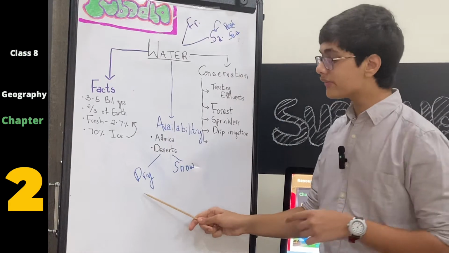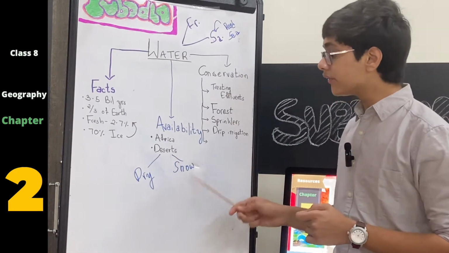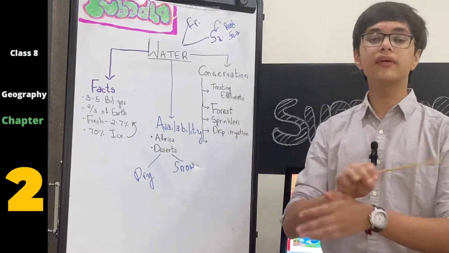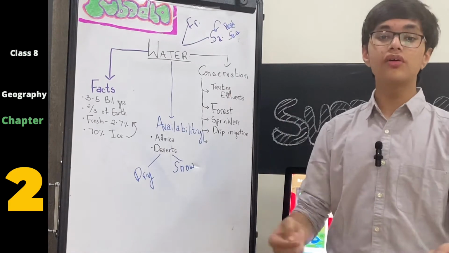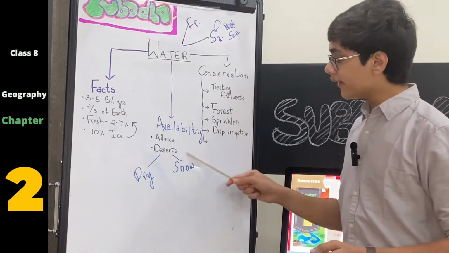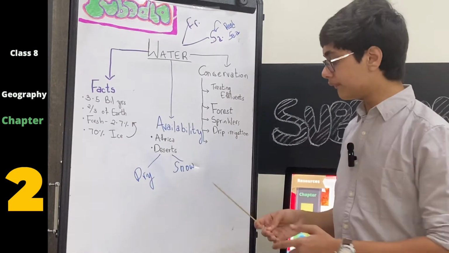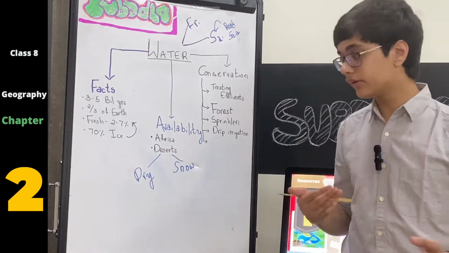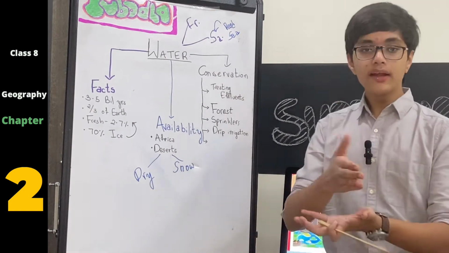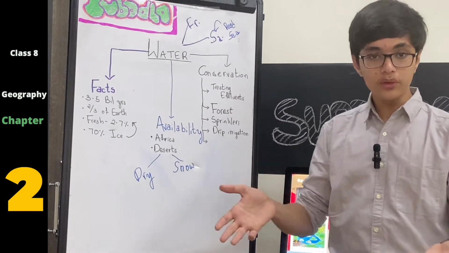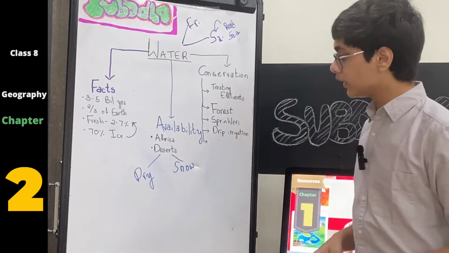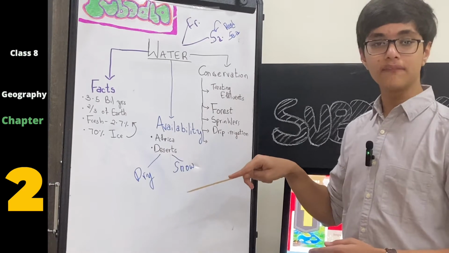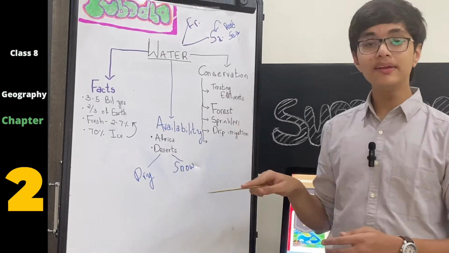The sandy ones that we see are called dry deserts, and the snowy deserts are basically places like Leh and Ladakh, where there's complete snow, no growth of plants. So in desert areas, a lot of water is not available because in the snowy deserts, all of the water has been converted into ice and snow, whereas in the dry deserts, there is no body, there is no lake present at all.